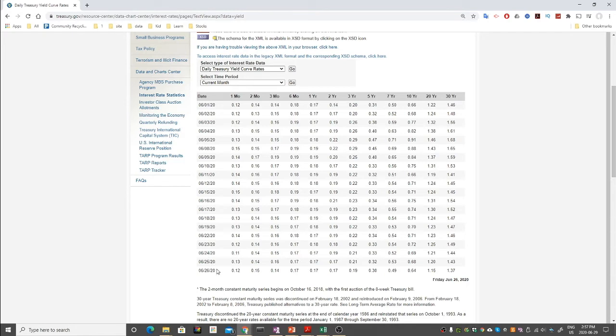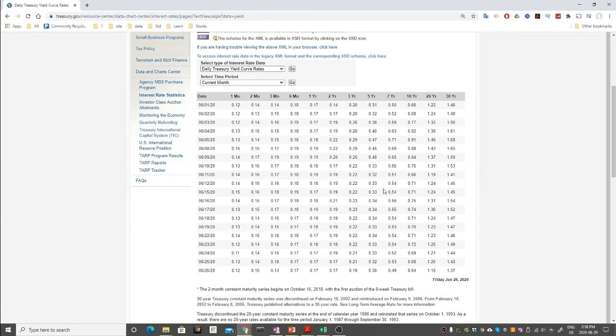And every day this rate gets published. So for example, today is the 26th of June, and the 1-month rate is 0.12%, or 12 basis points, right? 0.15 is 15 basis points. So a basis point is nothing but this number multiplied by 100, and you will get it in basis points. Otherwise you can call it 0.14. So these are the rates, and they depend upon our investment horizon.